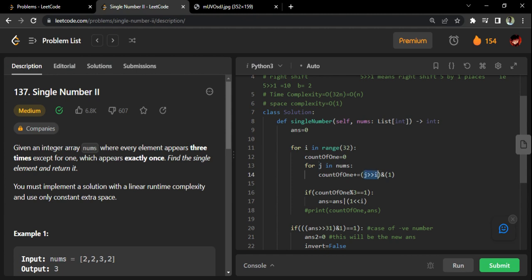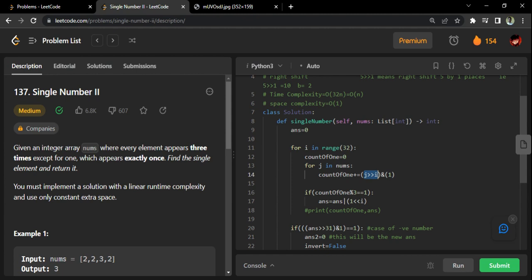This operation ensures that the bit I want will come to the LSB. LSB means rightmost bit. Then I will do an AND with one. What it ensures is that only that bit remains. All the other bits are removed.